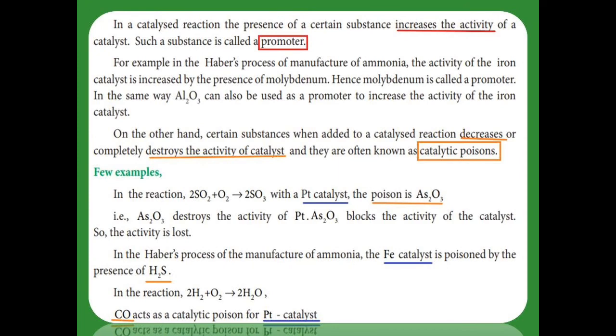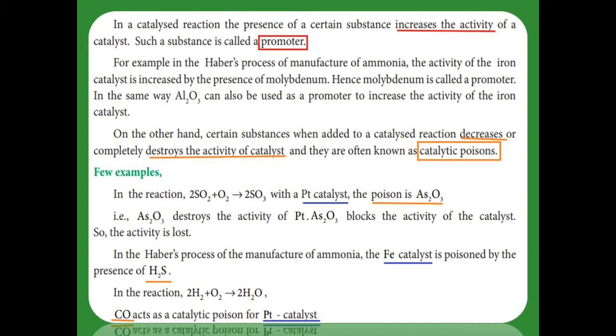In this slide we are going to see the promoter and then catalytic poison. What is a promoter? It promotes the activity of the catalyst. It is not a catalyst, it is some other substance that increases the activity of the catalyst. So in addition to the catalyst, we use some more substance, and that substance is called a promoter.